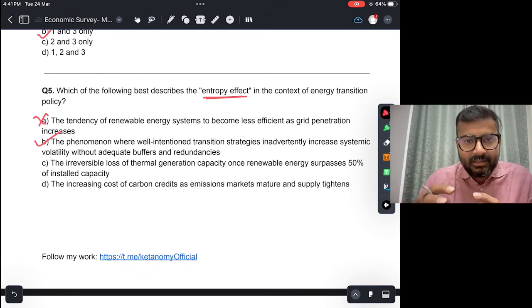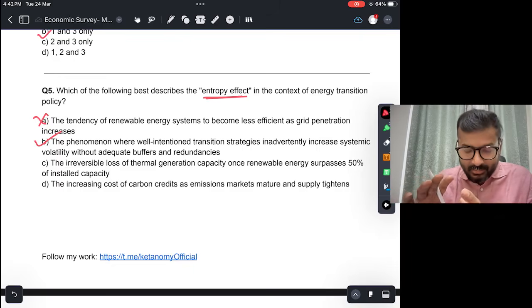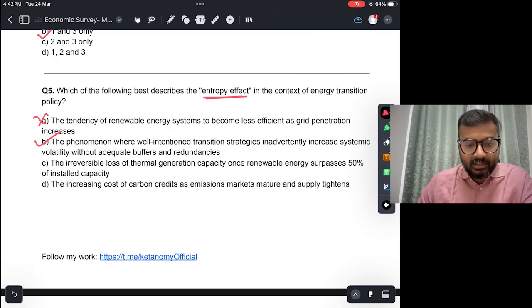What has been noticed in countries which have adopted energy transition quite rapidly is that if the energy transition is not accompanied by proper infrastructure like grid buffers, storage, and institutional capacity, then there is greater volatility with respect to energy. Particularly this is witnessed in European countries like the Netherlands and Spain. There, this entropy effect is being seen.